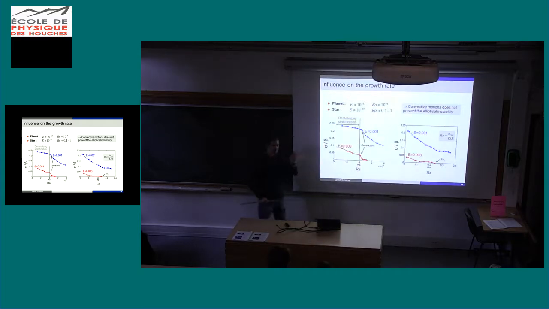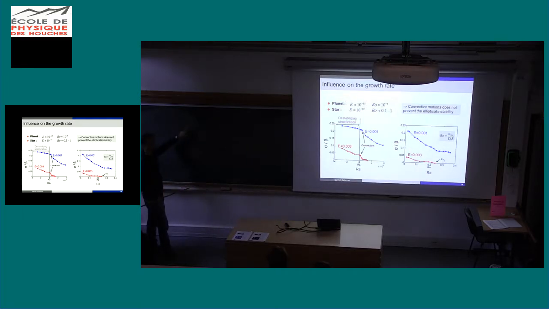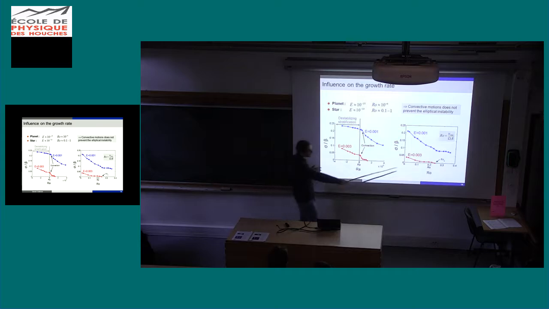And we can expect that because imagine you've got convective motions, so your particle is on an elliptical streamline, and suddenly you've got a lot of perturbation because of convection. So then the particle forgets that it is on an elliptical streamline. It does a turn, and when it comes back, it's not at the same point. So, of course, if the velocity of convection is comparable to the velocity of the rotation along the ellipse, then you can't expect any instability. So it should be 1, it's not 1, it's 0.25.